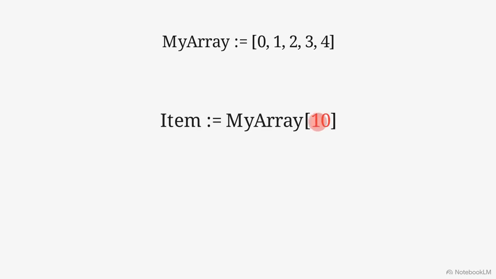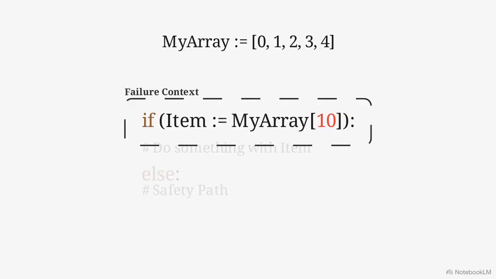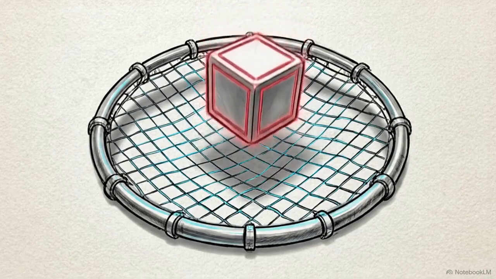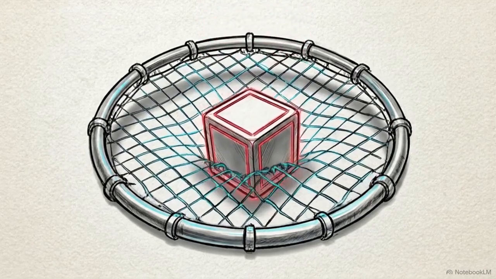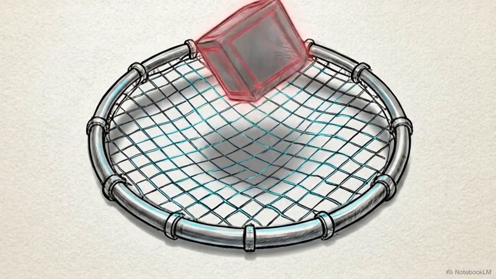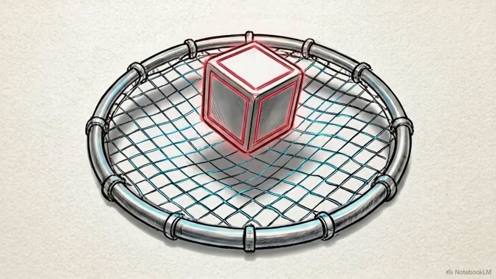This diagram shows Verse handling an out-of-bounds array error. The language forces you to wrap risky actions inside a failure context, like an if block. Instead of crashing, the error is safely captured. The code defaults to an else condition, continuing along a predetermined safety path. By making failure a strict language-level rule, unchecked errors are eliminated. Developers are forced to build safety nets into the logic before the code is compiled.